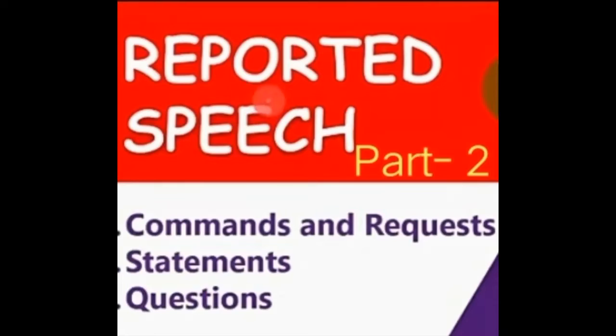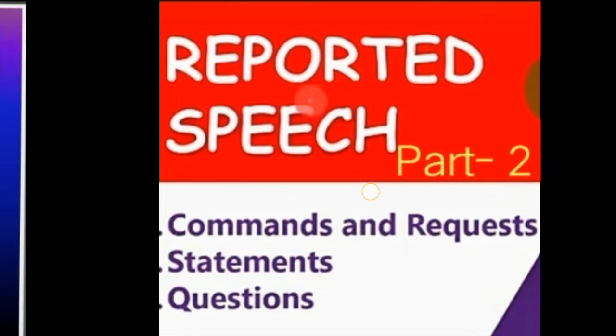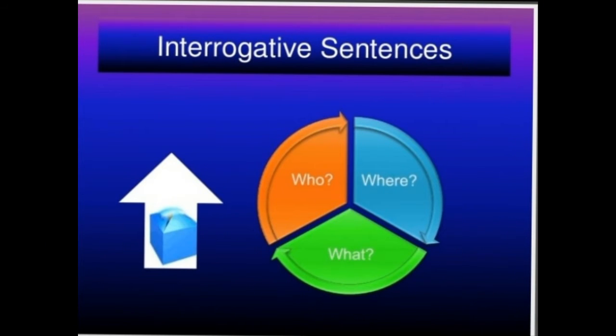Students, this is the second part of the reported speech in which we are going to do the statements with commands, requests, statements and questions. So let us see here. First of all, we are going to do the sentences with interrogative sentences where we will change the direct speech into indirect speech. Interrogative sentences where the sentence starts with who, what, where.